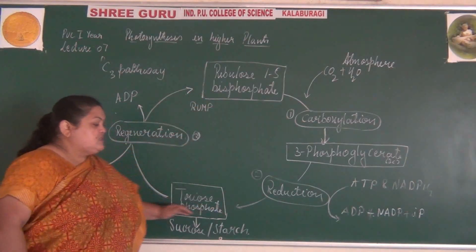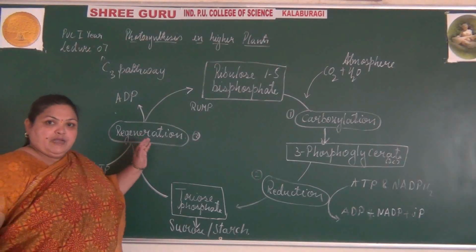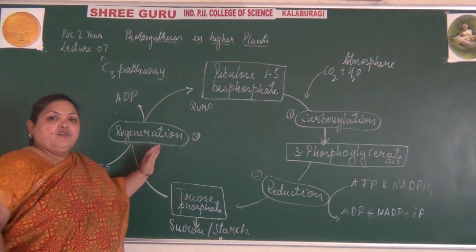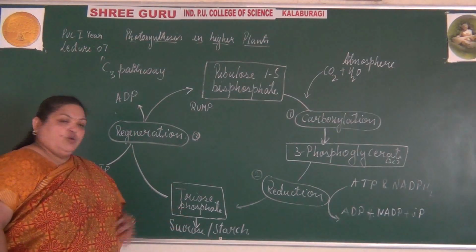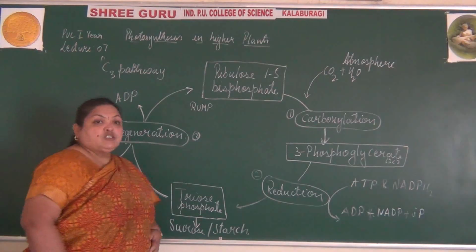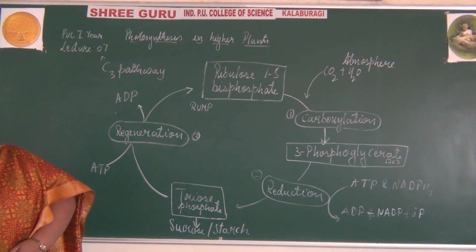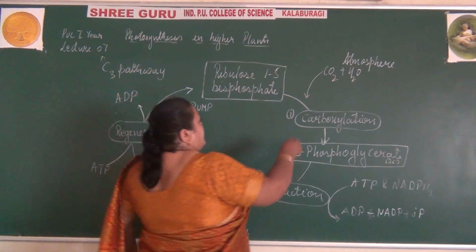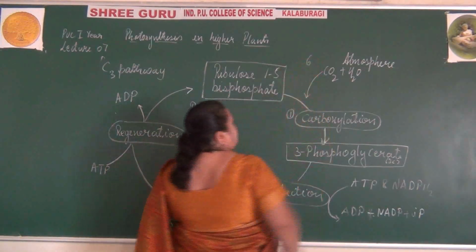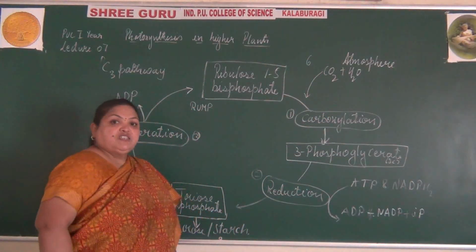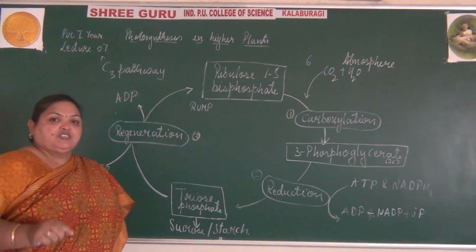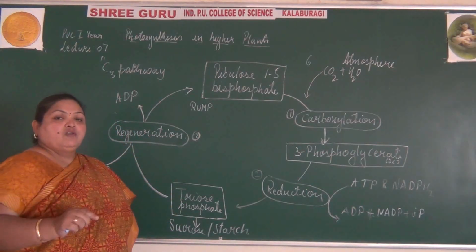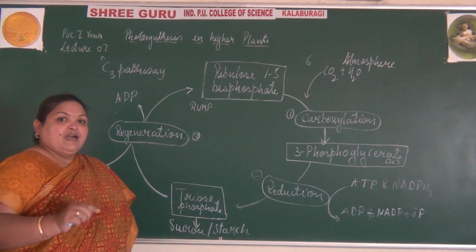So the process continues to form glucose. It uses around 6 moles of carbon dioxide for the fixation. For the process of fixation, the process requires around 6 molecules of carbon dioxide.